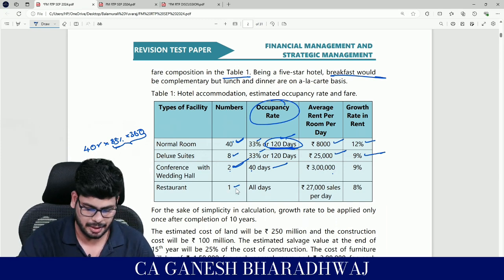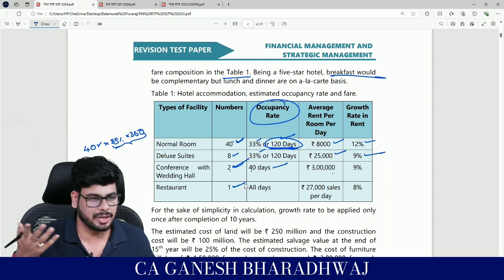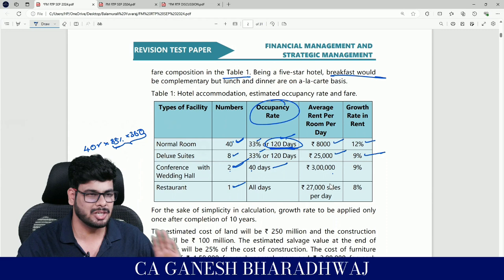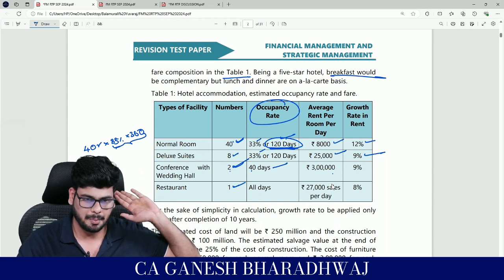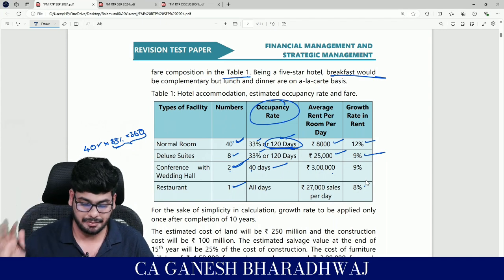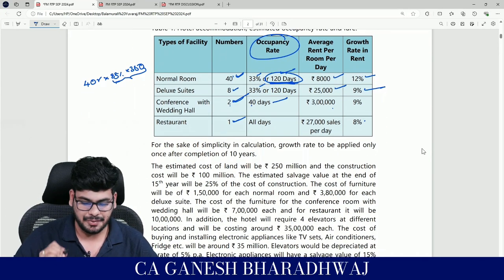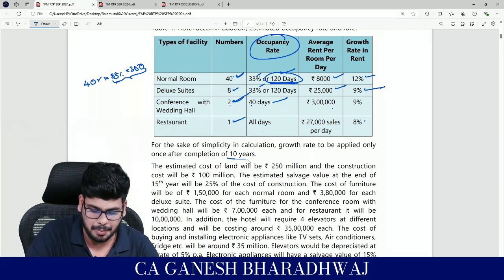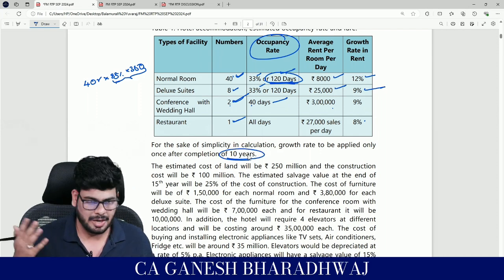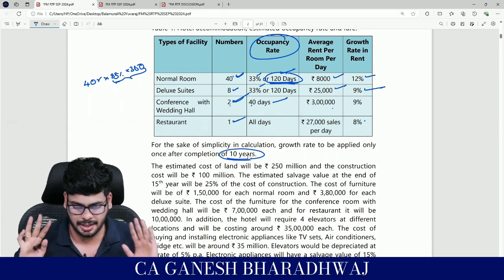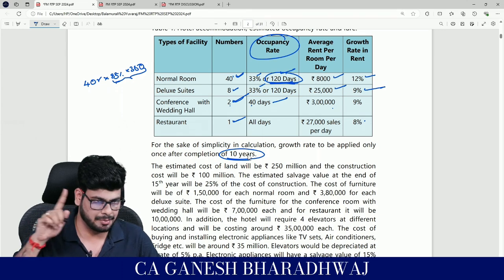And similarly, restaurant, there's 1 restaurant. There is no such concept of room days and all. They have just given 27,000 rupees as the sales per day. Clear with this, guys? And the growth rate is going to be 8%. What is that? We will see later on. For the sake of simplicity in calculation, the growth rate is to be applied only after completion of 10 years. Right? So maybe after 10 years, there is going to be an increase in their revenue. This is all they are saying. Right? Up to 10 years, revenue from these things will be the same.